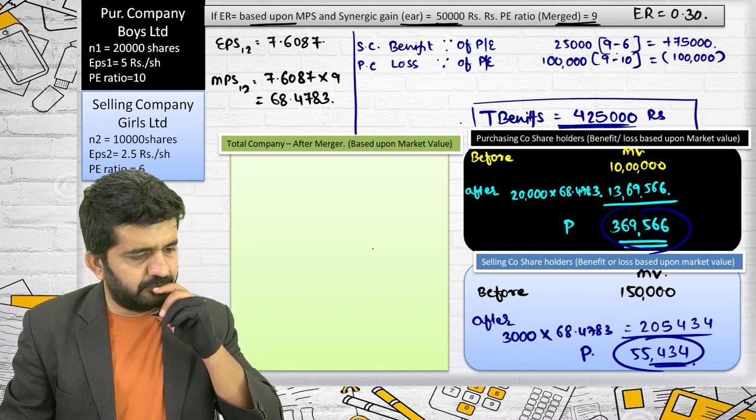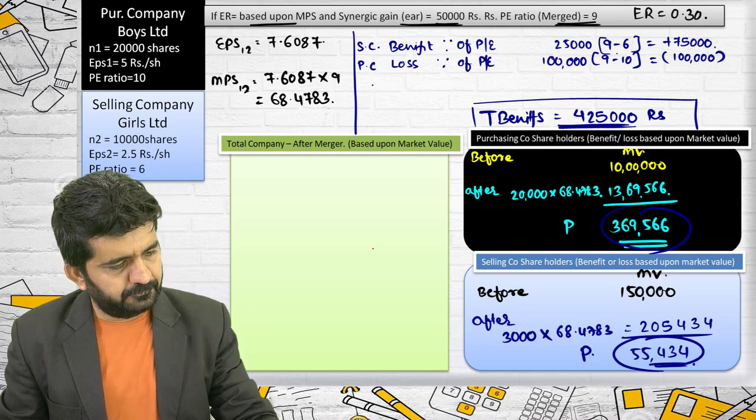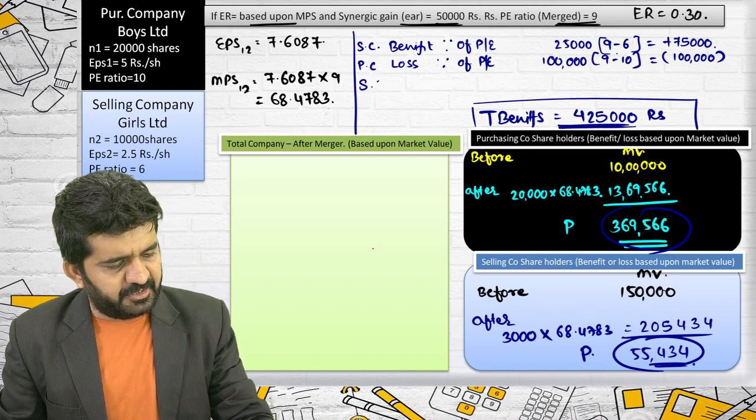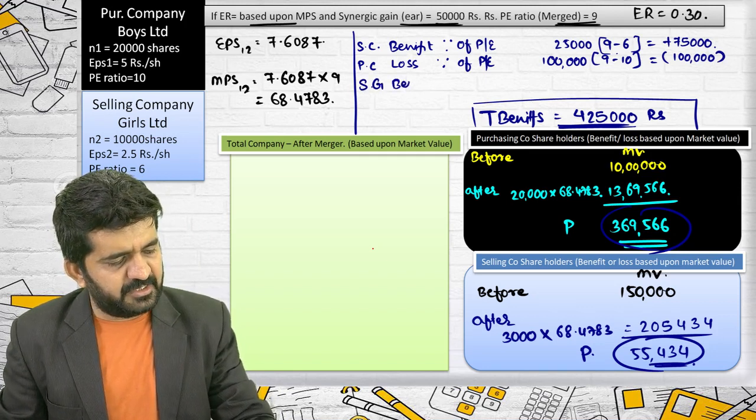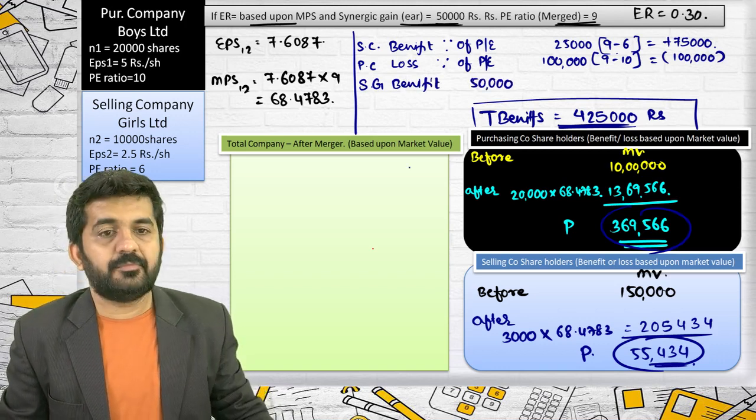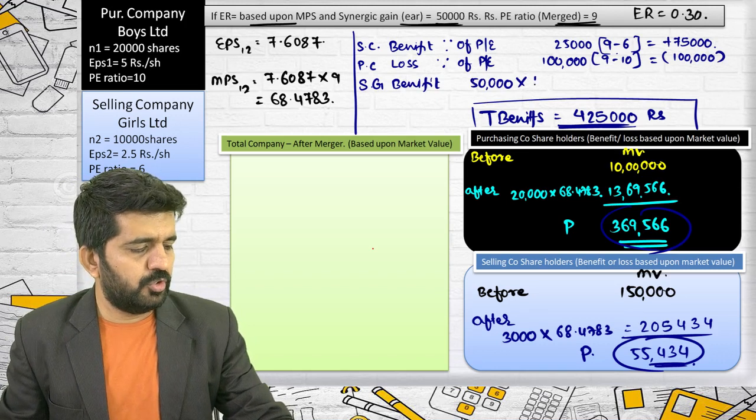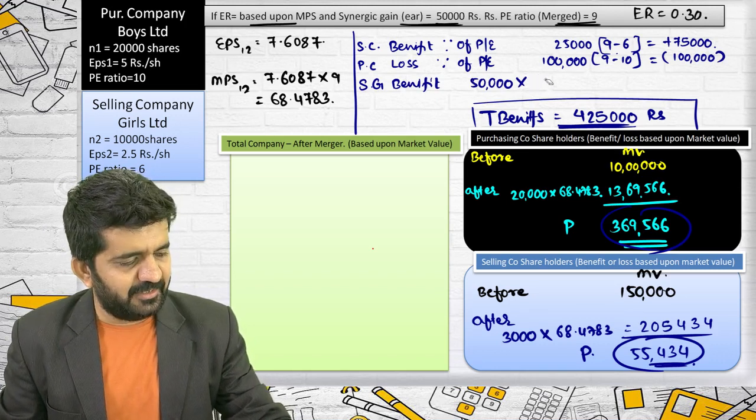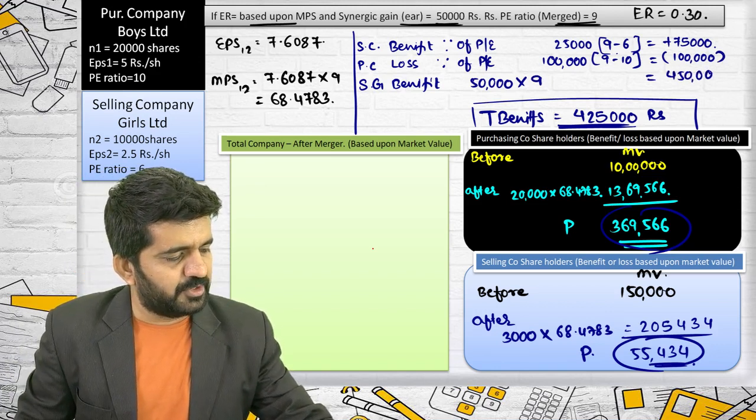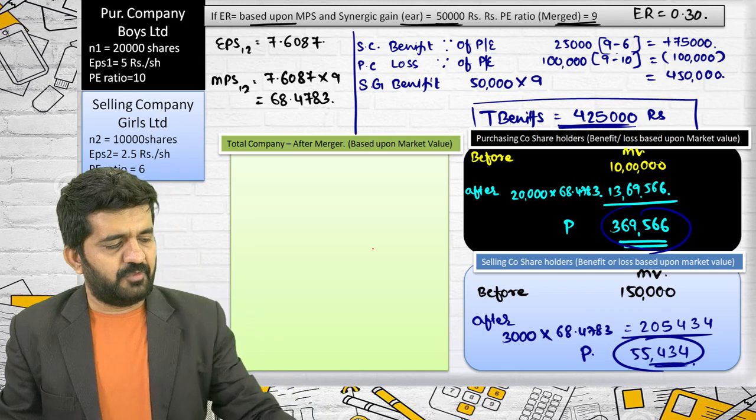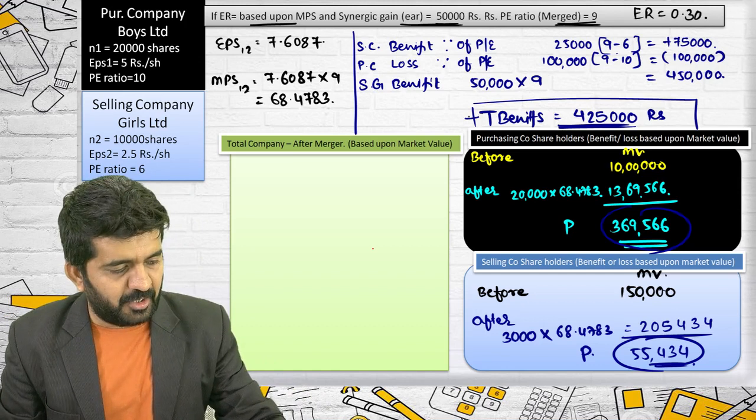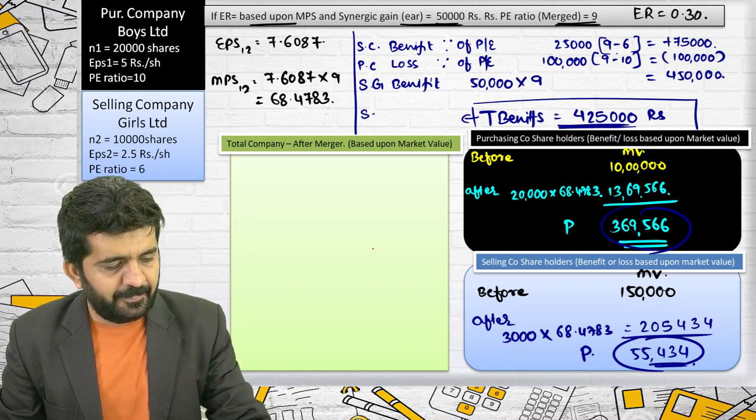And sir, then 5 lakh into 50,000 into 10. That is the synergy gain because of earnings. It is a synergic gain benefit. That is 50,000 into 9. Yes, exactly. 10 was in the previous question. It is 9. It is 4,50,000 positive. Minus 25,000 will be 4,25,000. Total benefit. Understand, I am writing a different name.